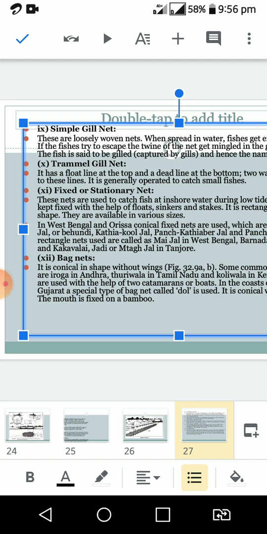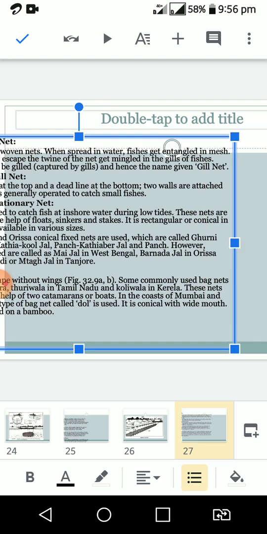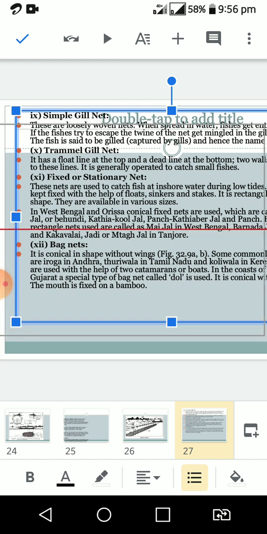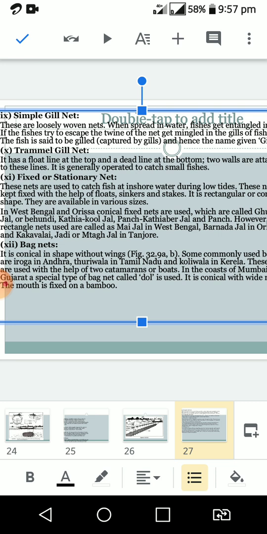And another net, that is the fixed or stationary net. These nets are used for catching fishes in inshore water during low tides. They are kept fixed with the help of floats, sinkers and stakes.